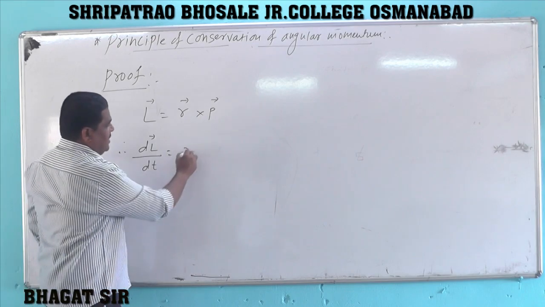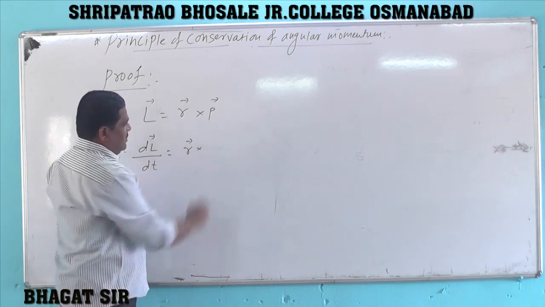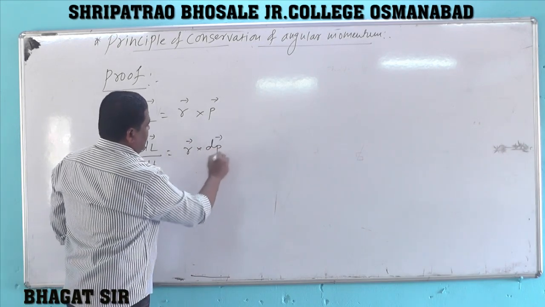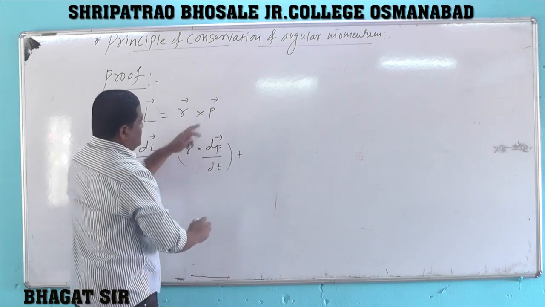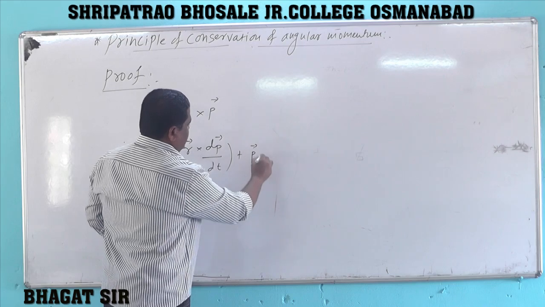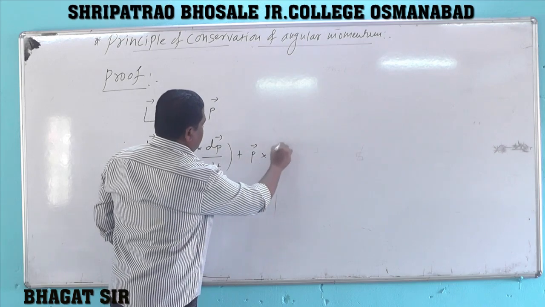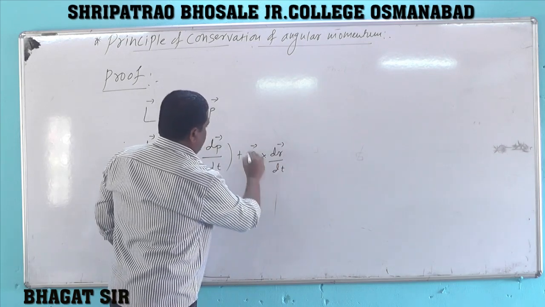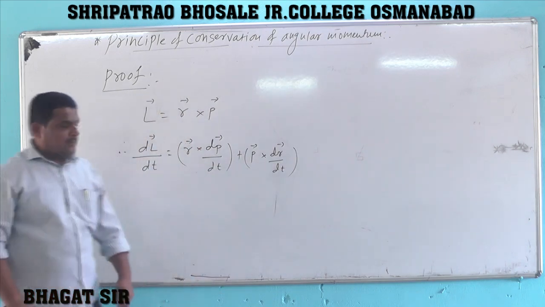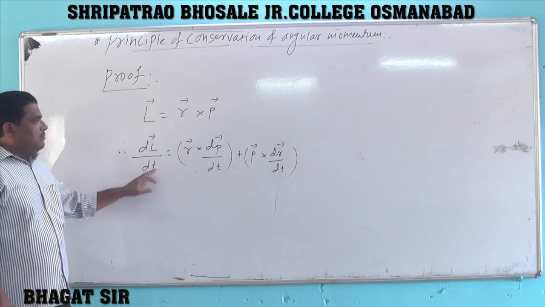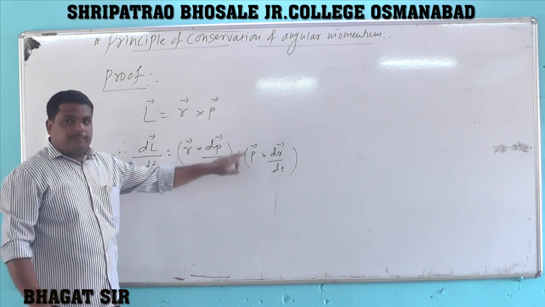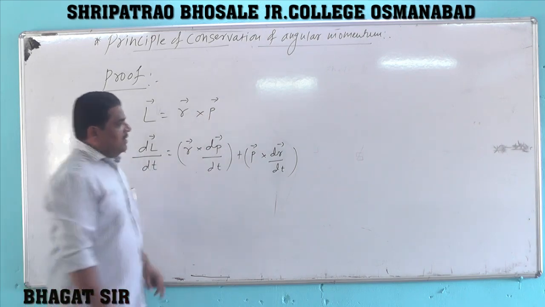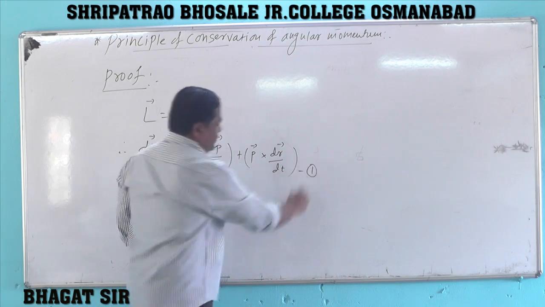First term as it is, vector R cross derivative of second term, vector dP by dt, plus second term vector P as it is cross derivative of first term with respect to time. Vector dL by dt equals R cross vector dP by dt plus vector P cross vector dR by dt. Suppose this is equation number 1.